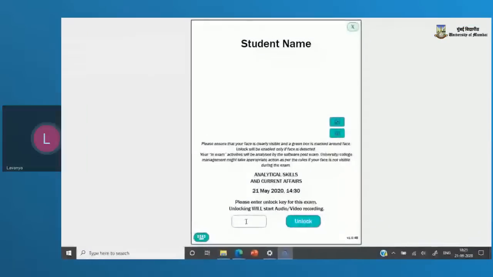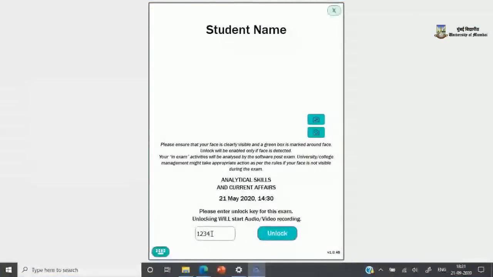So as you can see here, what will happen is that your camera will open. Unfortunately, I'm not able to show you that particular screen because my camera has been switched on for the sake of the webinar. But students, please note that your face will be visible here in a camera, and you will need to either move your face closer to the screen, further away, or ensure there is good lighting. A green square or a green circle will come around your face, indicating that you may now proceed to unlock and get into the examination.